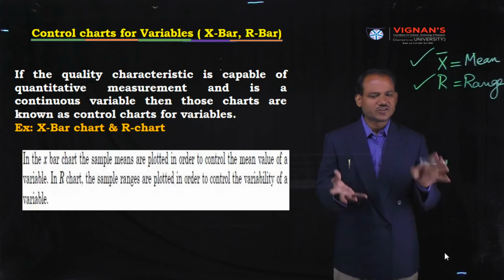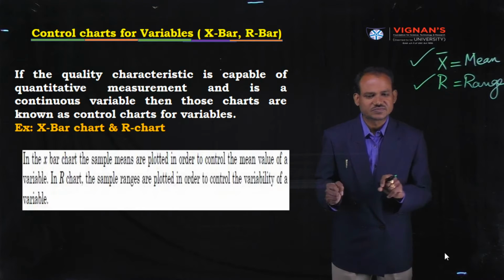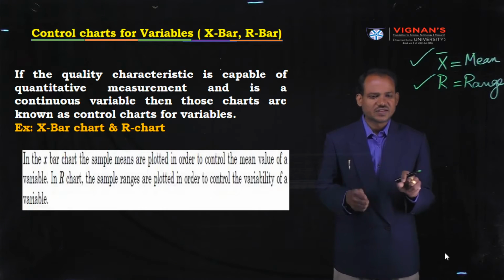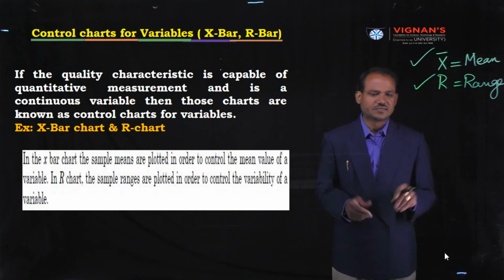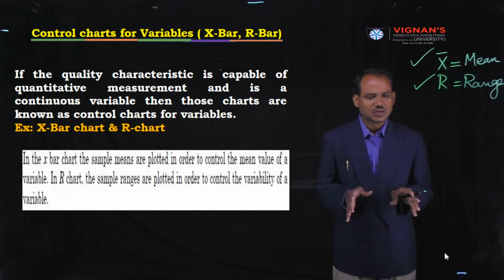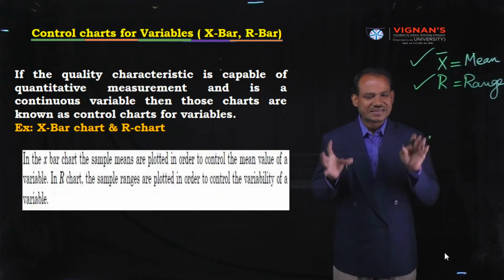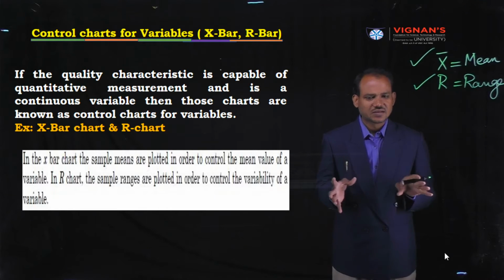What do you mean by control charts for variables? This is a very important question. Observe the slide. If the quality characteristic is capable of quantitative measurement and is a continuous variable, then those charts are known as control charts for variables.